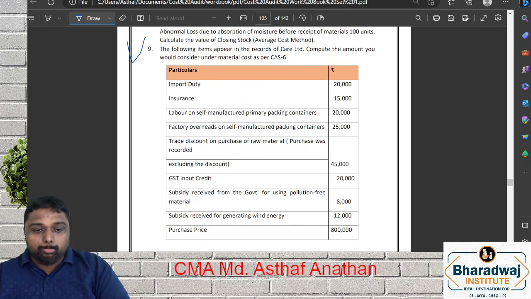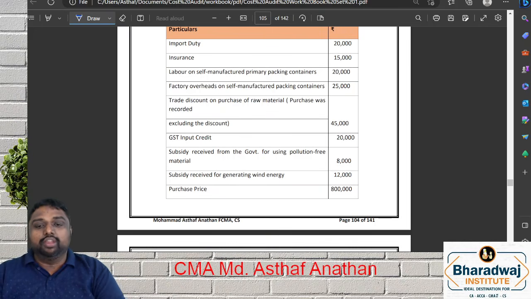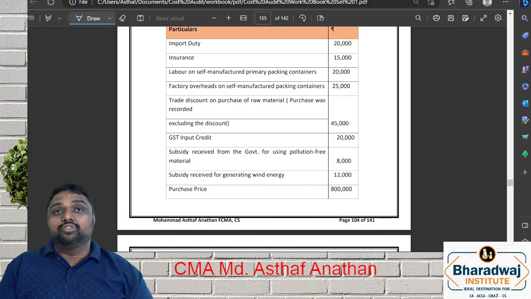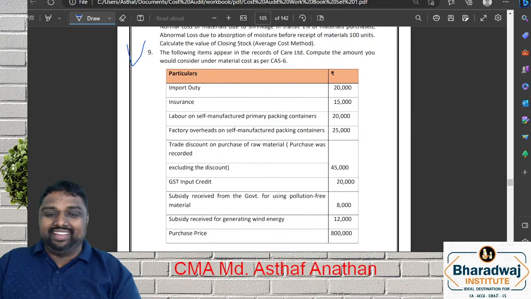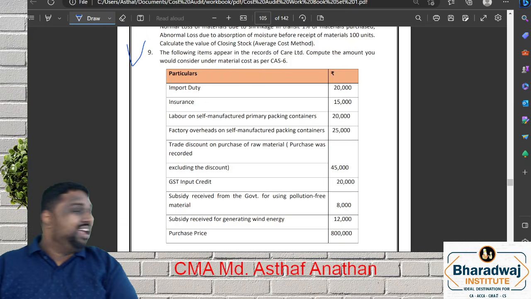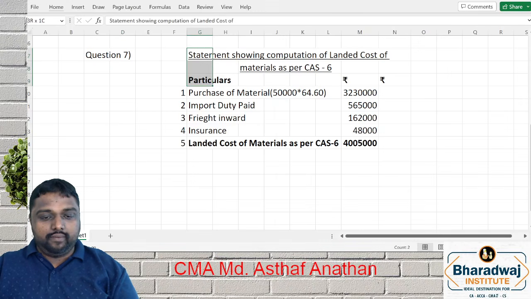Purchase was recorded excluding the discount, 45,000. GST input credit, subsidy received for using pollution-free material, subsidy received for generating wind energy. Purchase price is 8 lakh. I know you are ready. I am also ready. So we'll go with question number 9.